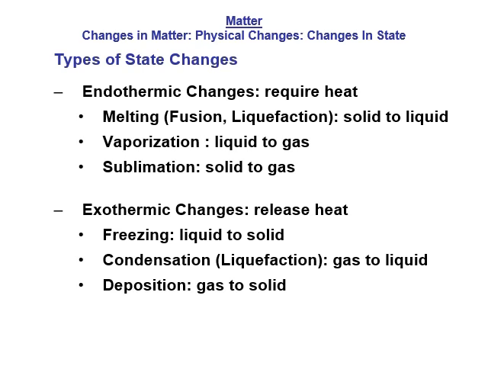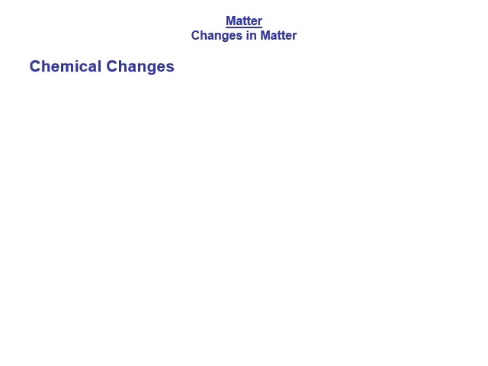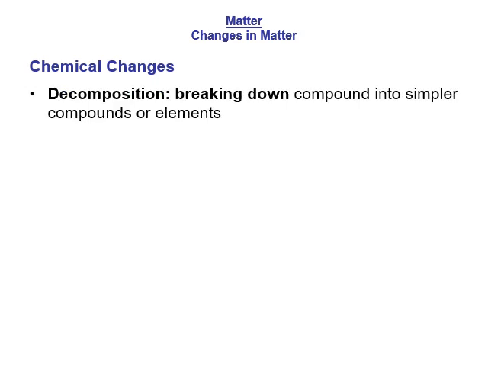So those are the physical changes that you can see in matter. Some of the chemical changes that you can see in matter, especially ones that pertain to us specifically, would be things like decomposition. Decomposition is breaking down compounds into simpler compounds or elements. Your body is made up of polymers, which are kind of like repeating units of smaller molecules. And so decomposition breaks down those bigger molecules into smaller molecules that microbes can eat, and they will break them